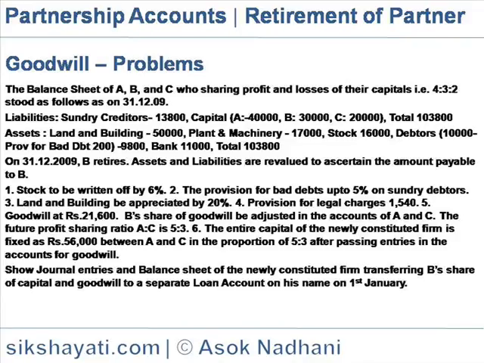B's share of goodwill be adjusted in the accounts of A and C. The future profit sharing ratio after retirement of B would be A:C as 5:3. The entire capital of the newly constituted firm is fixed at 56,000 between A and C in the proportion of 5:3 after passing the entries in the accounts of goodwill. So, journal entries for the balance sheet of the newly constituted firm, transferring B's share of capital and goodwill to a separate loan account in his name on 1st January.